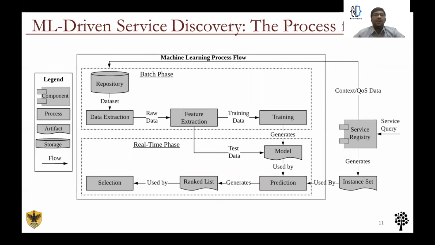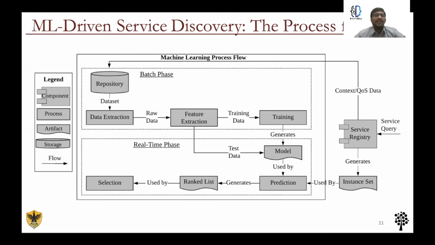What we see here is the overall flow of the approach. It is divided into two phases, the batch phase as well as the real-time phase. The batch phase represents the set of processes involved in building machine learning models. Since it is a time-consuming process, this phase is executed periodically. As we have seen in the previous slide, the quality of service and the context of all the instances are stored in the repository. This data represents raw quality of service and context data of every microservice instance. The important thing to understand is that these data have a temporal nature and we can exploit time series forecasting techniques to predict the expected quality of service.